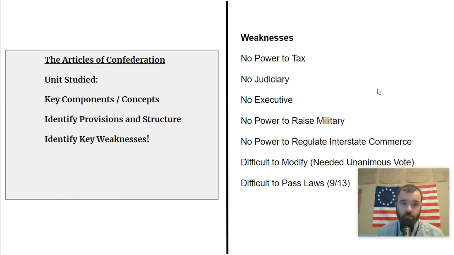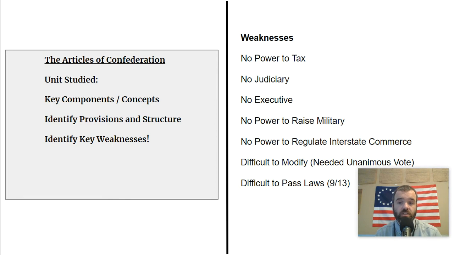Our second document is the Articles of Confederation. You obviously need to know the historical context to the Articles of Confederation. I'm not going to talk all about that here. We'll talk about it in other videos, and we certainly talked about it in the course. What you need to know, first of all, this is in our first unit, constitutional origins, constitutional underpinnings. And you need to understand the structure of government that the Articles set up, what its key provisions were, and most importantly, what its weaknesses are.